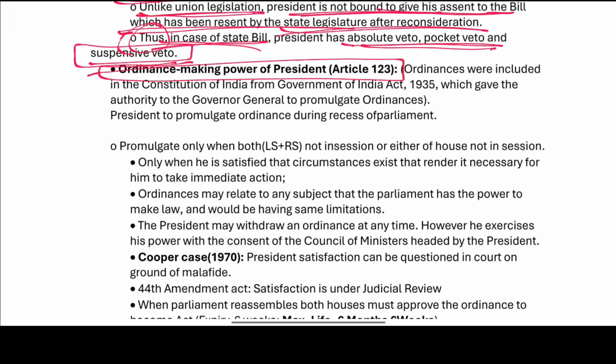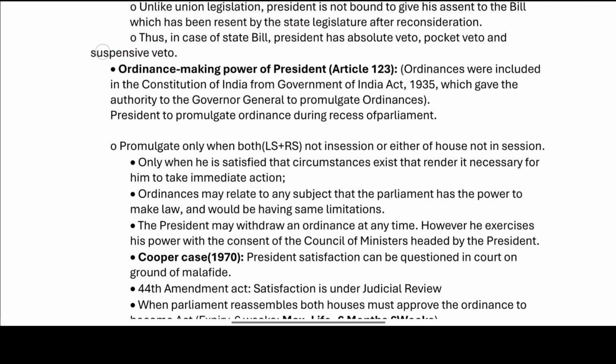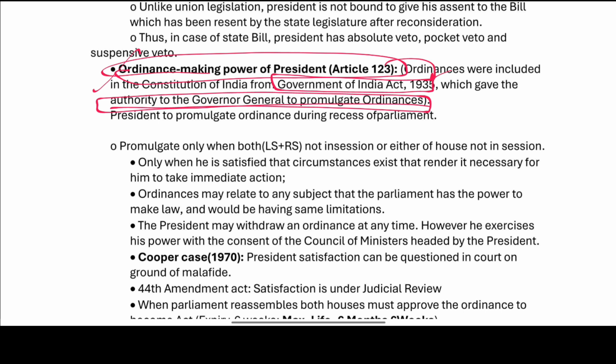Now, what is the ordinance making power of the president under Article 123? The ordinance making power of the president is specified under Article 123. Ordinances were included in the Constitution of India from the Government of India Act of 1935. So, ordinance comes into play from the Government of India Act of 1935. Authority of the Governor General to promulgate ordinances. The ordinance making power is derived from the Government of India Act of 1935, which gave the Governor General